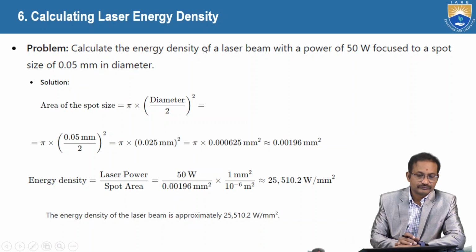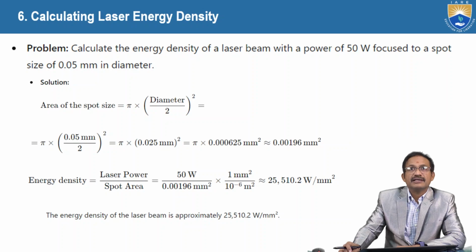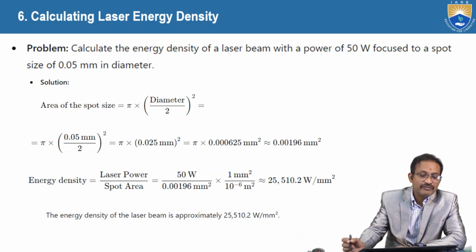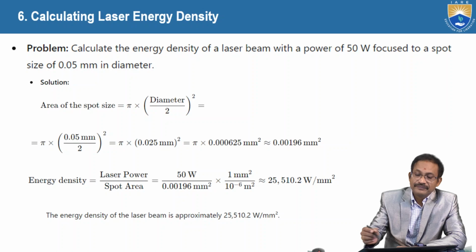Sixth problem. Calculate laser energy density. Calculate the energy density of a laser beam with a power of 50 watts focused to a spot size of 0.05 millimeters in diameter. So here what is the given data?